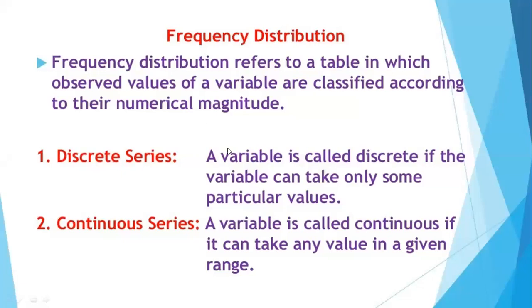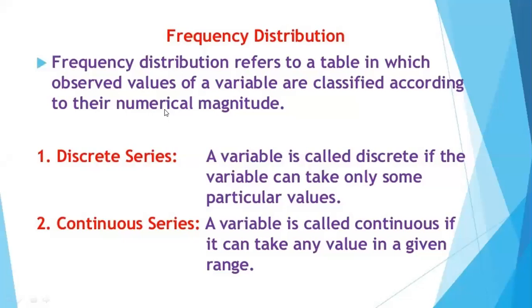So exclusive series is the one where the upper limit of one class interval automatically becomes the lower limit of the next class interval. And we exclude, while taking the frequency in 0 to 10, we are going to exclude the number 10 there, which means 10 will be counted in the next class interval, 10 to 20, but not in the 0 to 10. So that is the exclusive series that we have done.